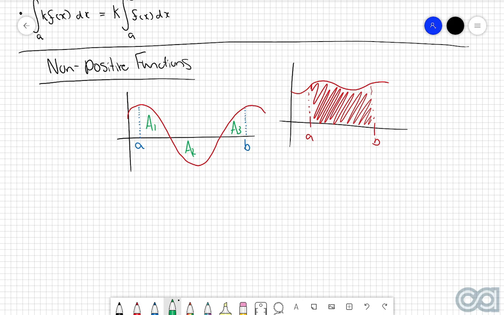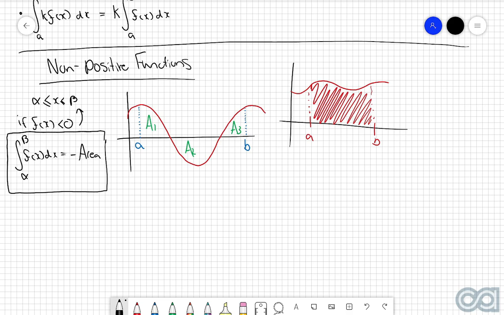Now, this is the very important rule. Let's say you had a particular boundary, let's call it alpha and beta, just to mix things up a little bit. If your function, f of x, is less than 0 inside of this boundary, then the integral from the lower bound to the upper bound of your function f of x dx will be equal to the negative version of whatever the area is bounded between the x-axis and that curve. So this relationship here is once again a very important one, because it means that we can't always treat a positive and a negative function to be the exact same when it comes to integration.